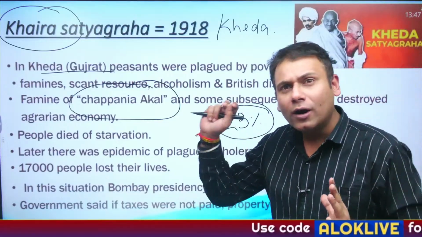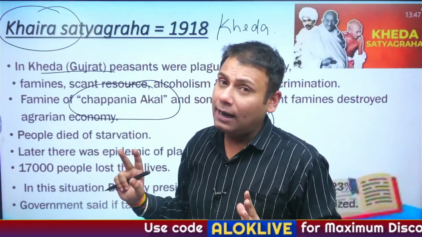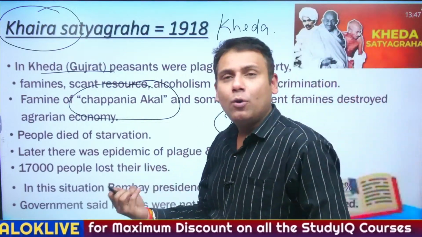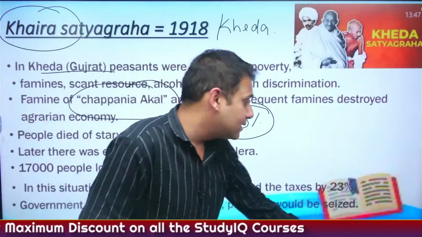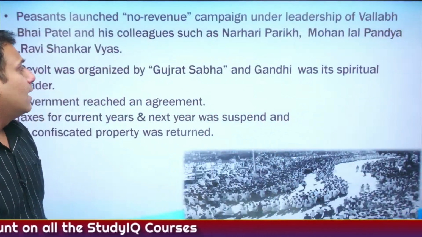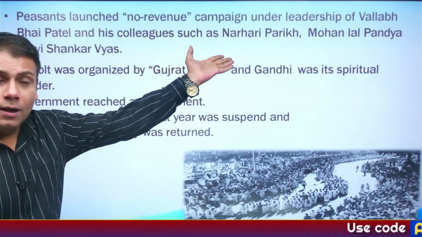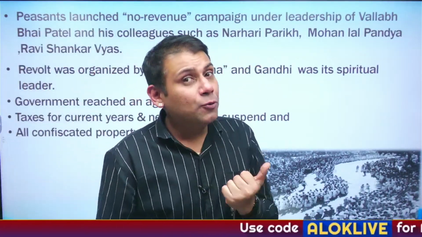Okay? So Vallabhbhai Patel ji organized all the peasants. And after organizing the peasants, it is believed that he organized a no revenue campaign. And he was supported by many other leaders such as Ravi Shankar Vyas, Narhari Parikh and so on, Mohanlal Pandya. Now, what did the Britishers do?